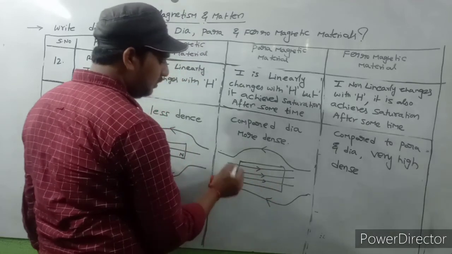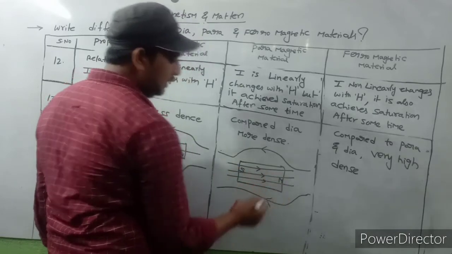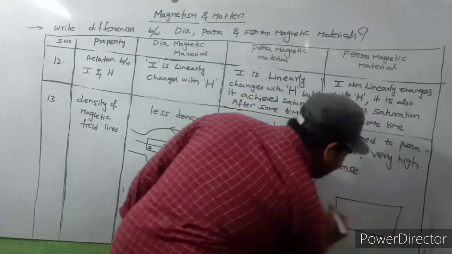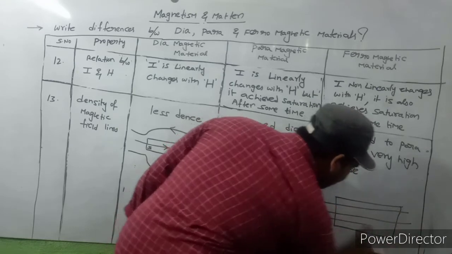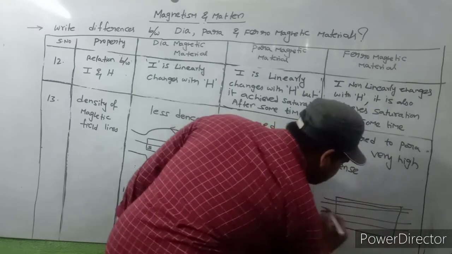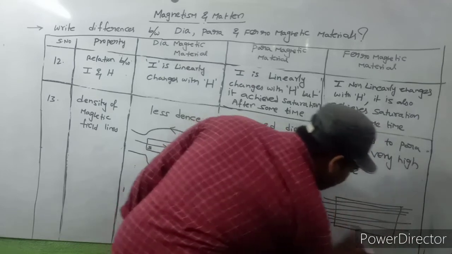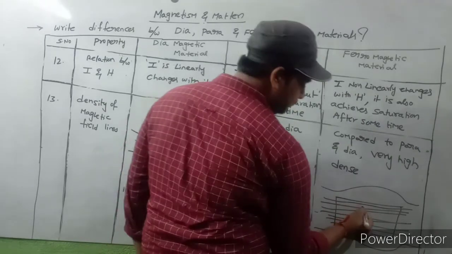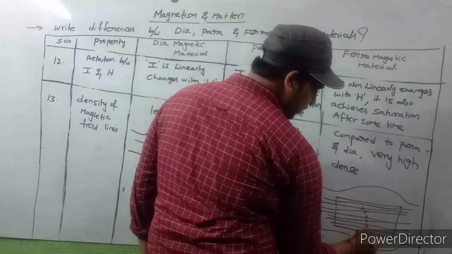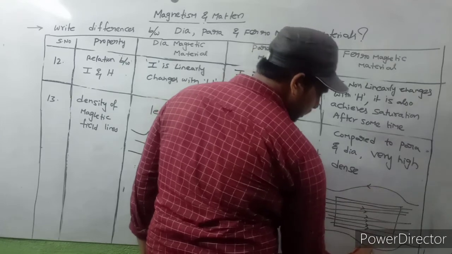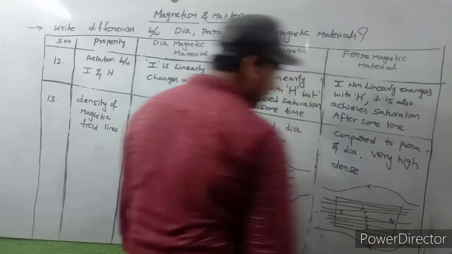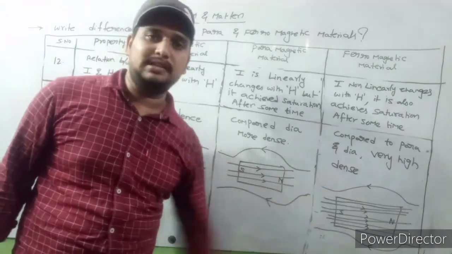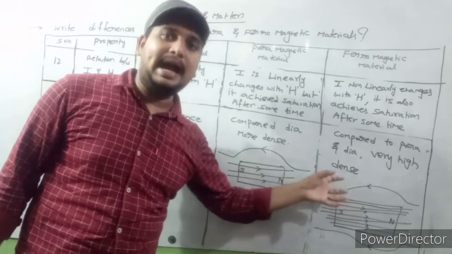See here, more magnetic field lines are inside, and compared to here the density is very high. A large number of magnetic field lines pass through this because the permeability of ferromagnetic materials is more. That's why it has a very high density.